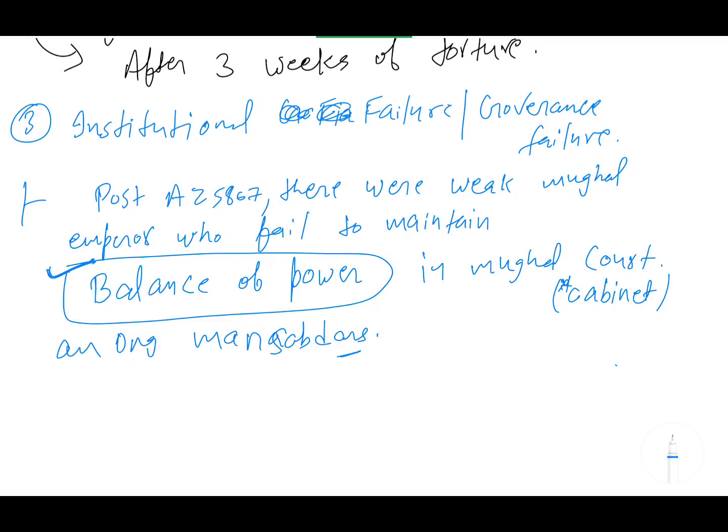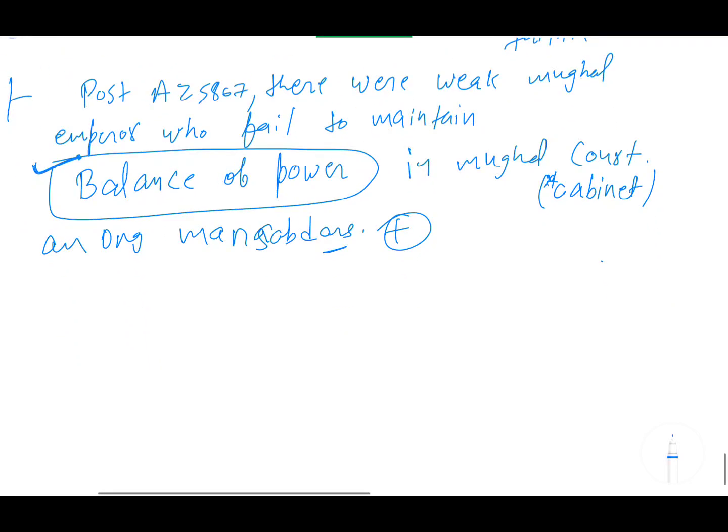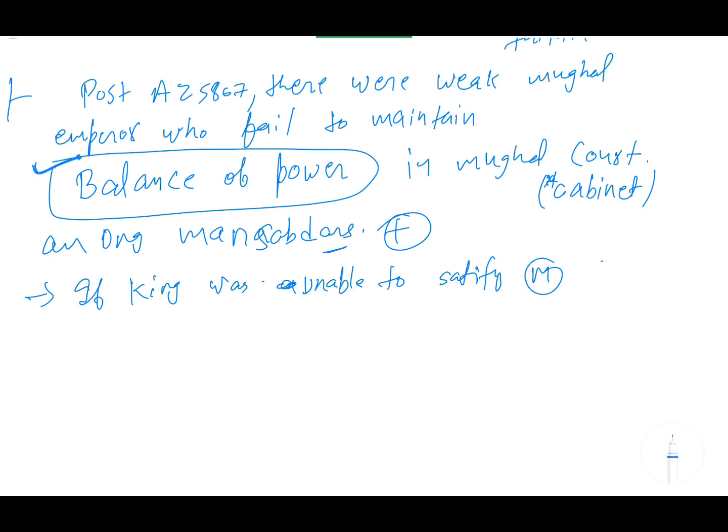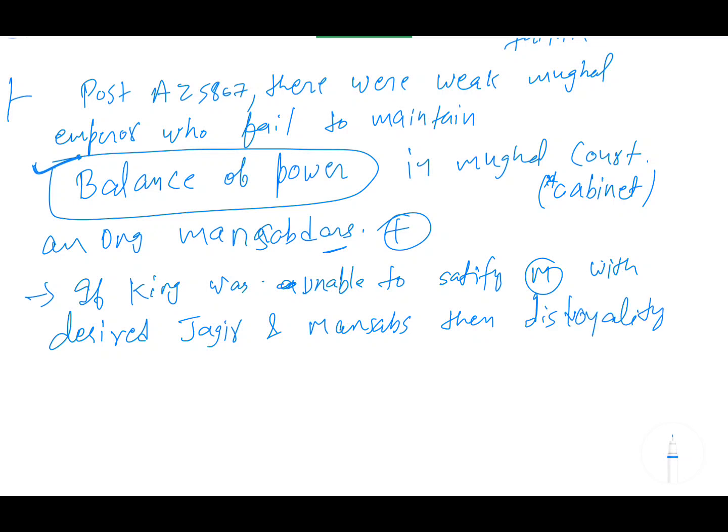Okay, and next point, अगर रूलर वाज वीक तो क्या होता है, we all know. If the king was unable to satisfy the mansabdar with the desired jagir and mansabs, then disloyalty among the mansabdar started. This disloyalty among